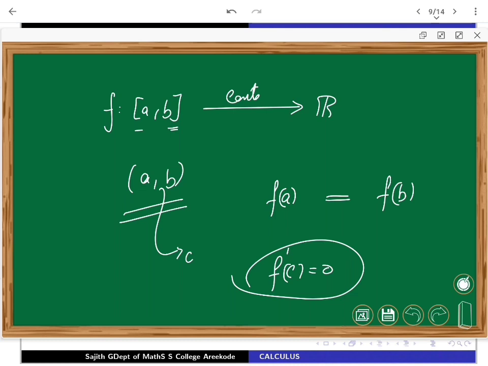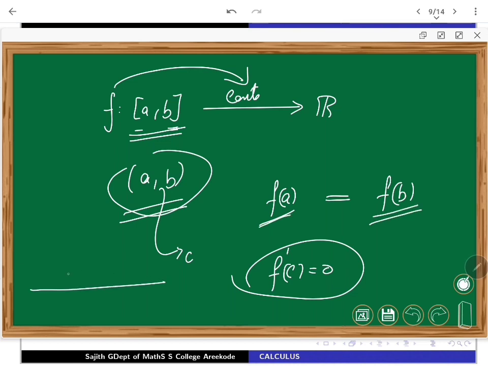Rolle's theorem can be applied in this situation: you take a closed bounded interval, a continuous function is defined, and on the open interval AB, if you have differentiability, f dash is existing, and in addition f at A is the same as f of B, then in the open interval A and B, some C can be found for which f dash C is 0.